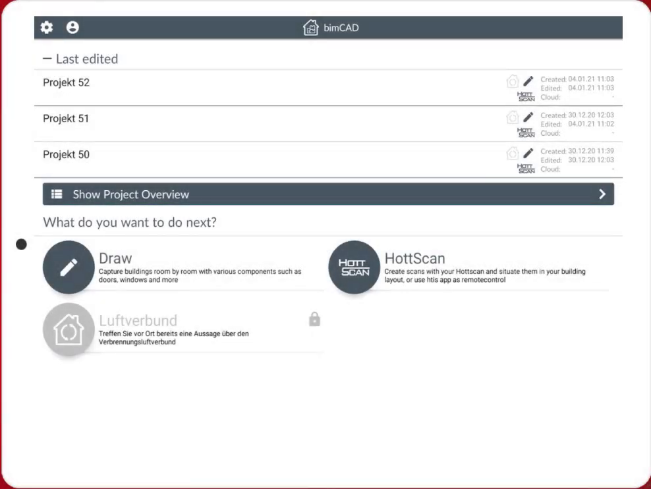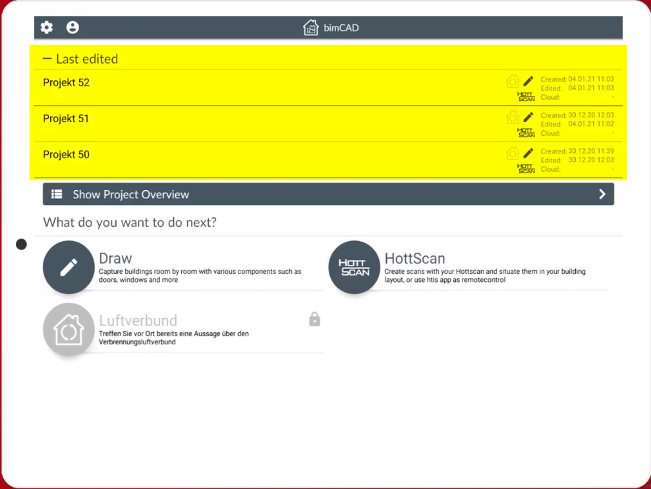BimCAD is a useful tool if you want to make sure that your measurement points are at the right plane. Besides that, you can use the BimCAD app as an orientation when you have a floor with several rooms. You get to the user interface when you open the app.